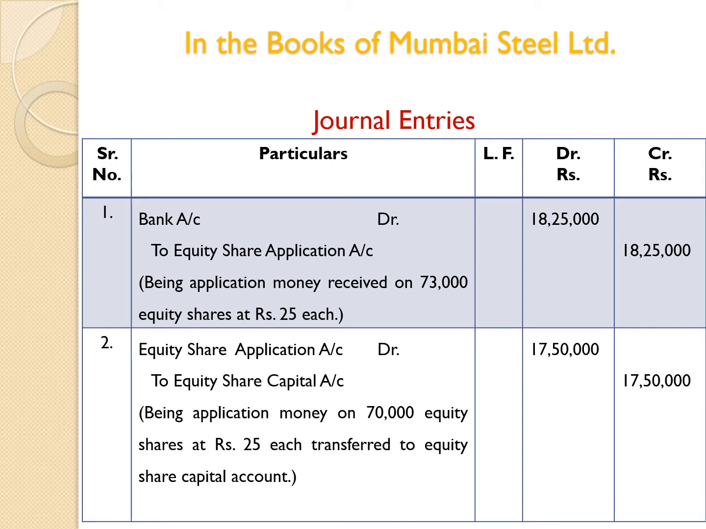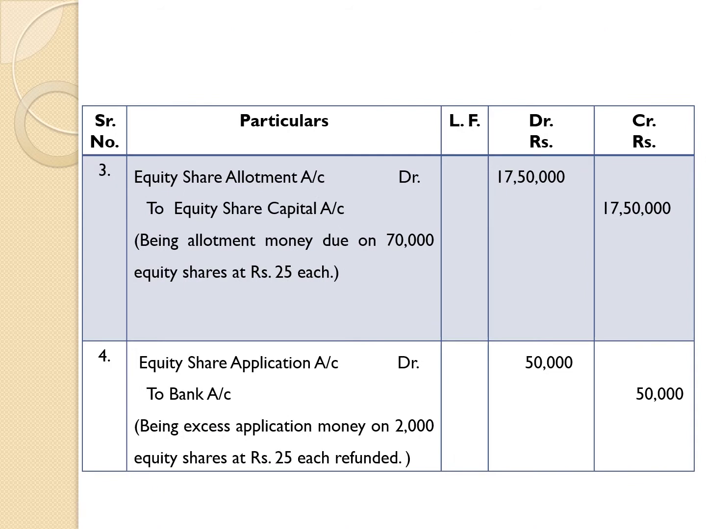So we are giving here debit to equity share application account. Therefore, equity share application account debit 17 lakh 50,000 to equity share capital 17 lakh 50,000. Being application money on 70,000 equity shares at rupees 25 each transferred to equity share capital account. In this way, we have passed 2 entries regarding application.